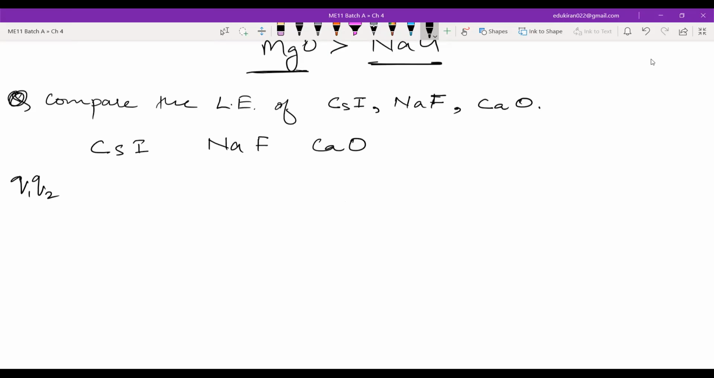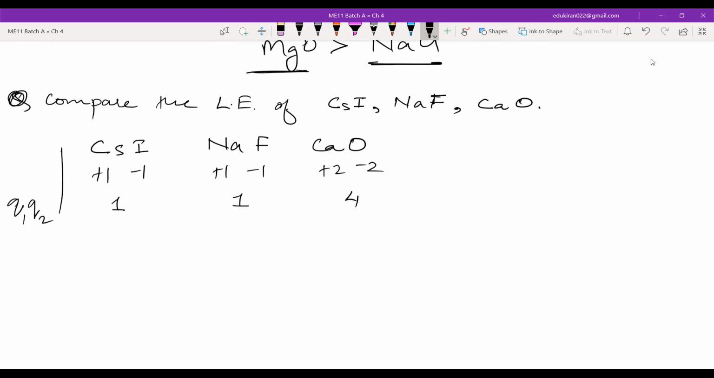So cesium is in which group? Cesium is in group 1. It will have +1, and iodine will have -1. Otherwise, you all will be getting confused. For sodium fluoride, this will be +1, this will be -1. Calcium will be +2 because it is in group 2. Oxygen will be -2 because it is in group 16. Now Q1, Q2. This is 1. This is 1. And this is 4, right?